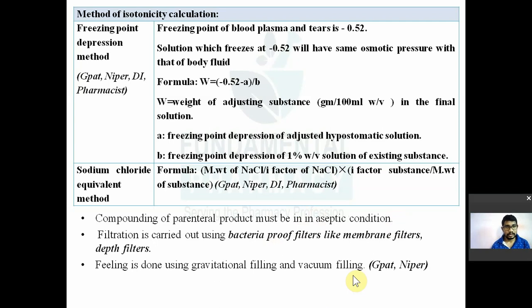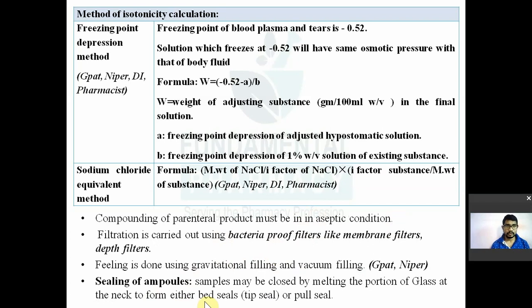Now how the solution is filled into the bottles, or how the solution is filled into the vials and bottles. So there are two methods for filling, gravity filling is there and vacuum filling is there. Most of the time gravity filling is mostly used, gravitational filling.